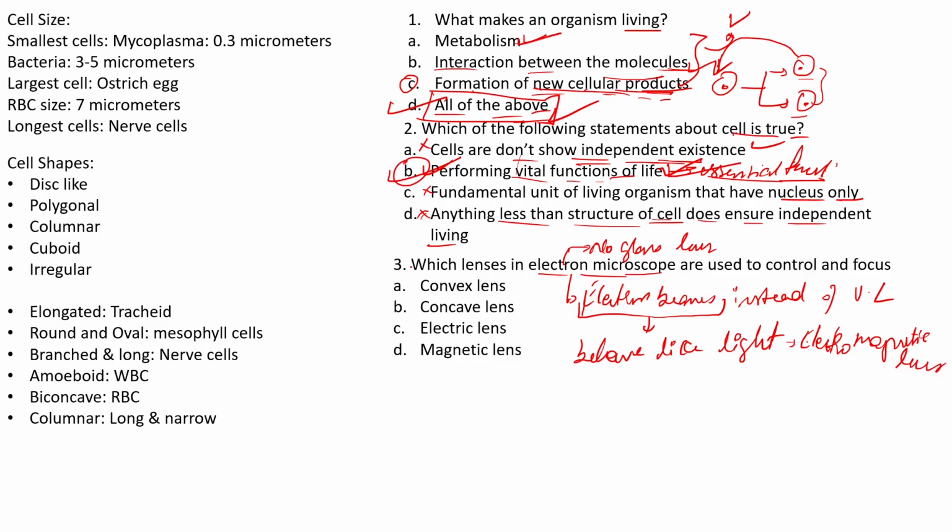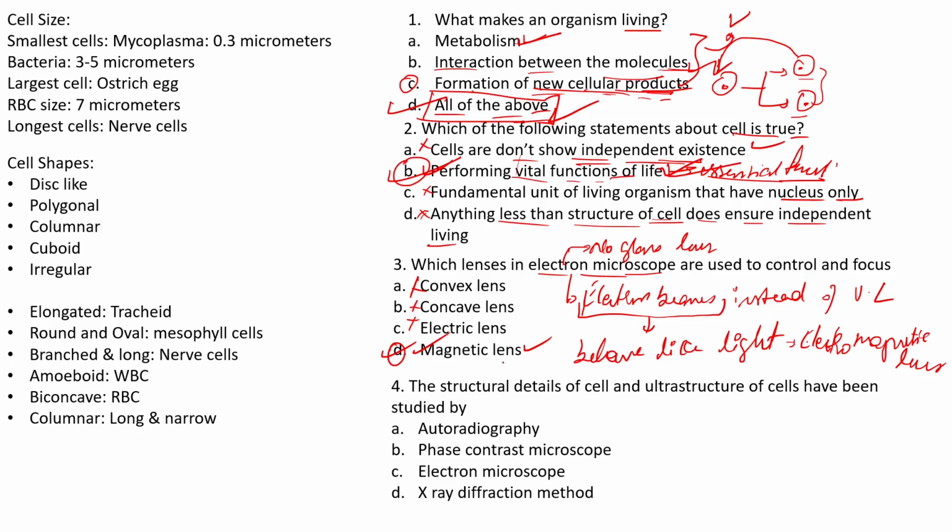Okay, so it is not the electric lens, it is not the concave lens, or the convex lens, it is mainly the magnetic lens. So D is our right answer over here. Right, I hope I have made the points quite clear over here.